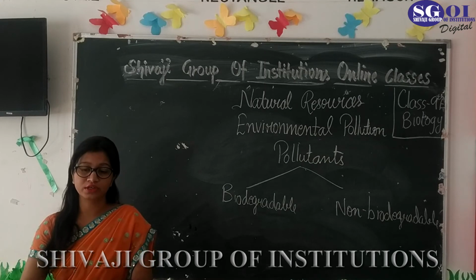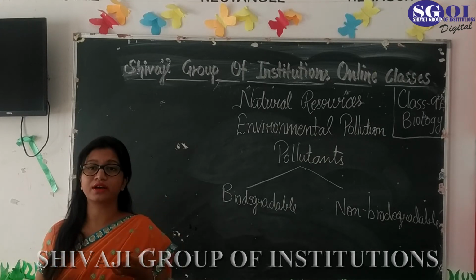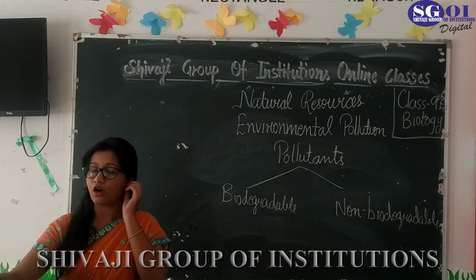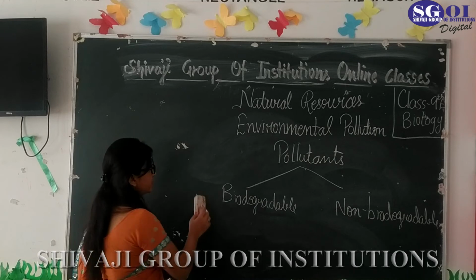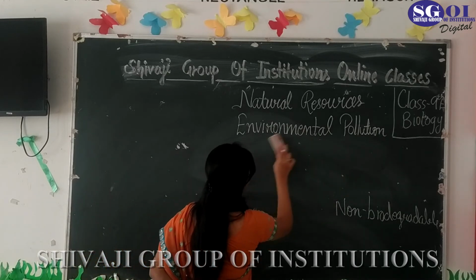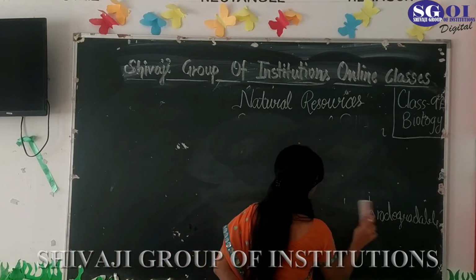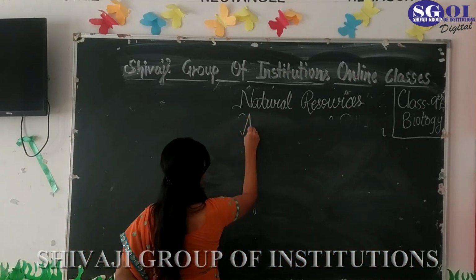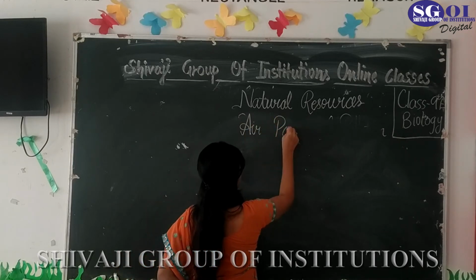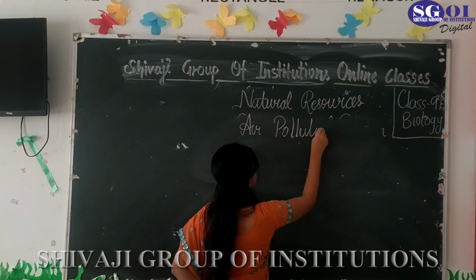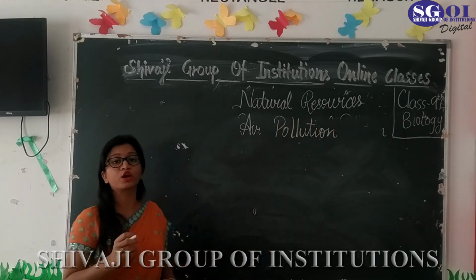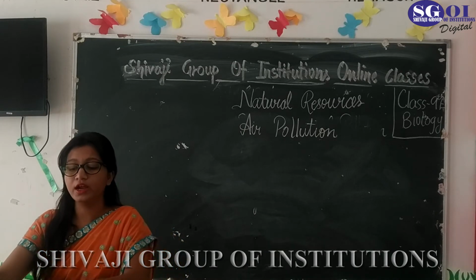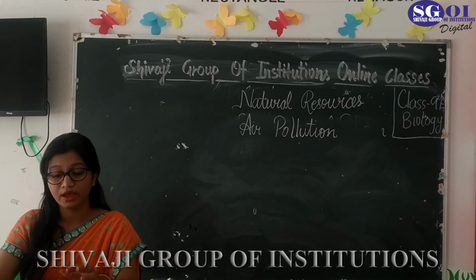And radiation pollution is also there. That means when radiations occur, it also causes pollution in the environment. So these are some of the causes of pollution; pollutants are the ones which cause pollution. Now coming back to the topic of air, we will discuss air pollution. Basically pollution in air, or any undesirable change in the air, is known as air pollution.